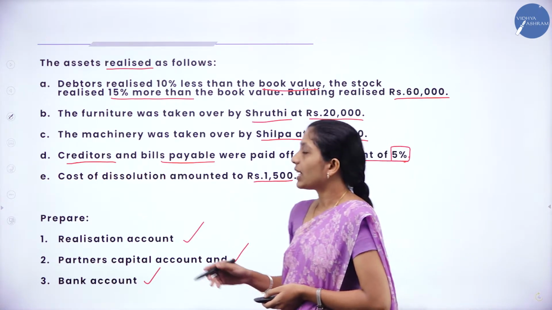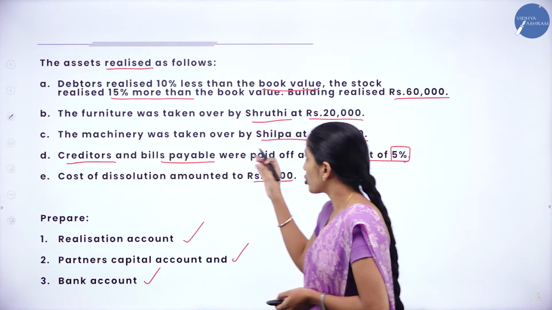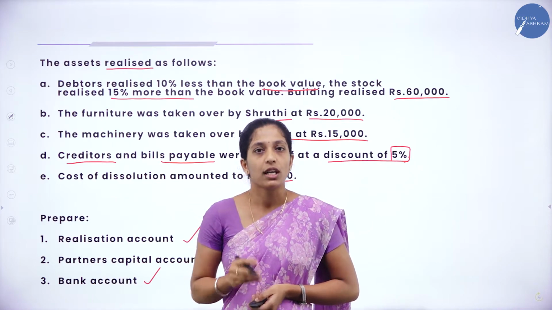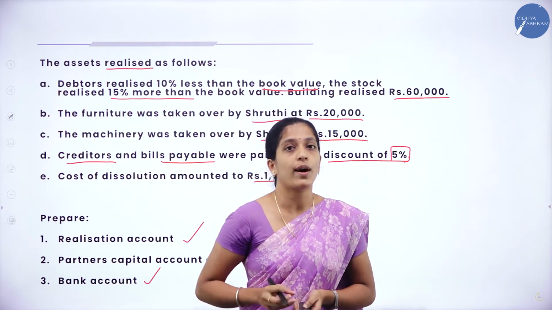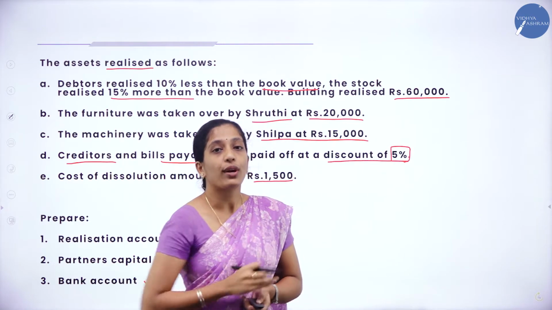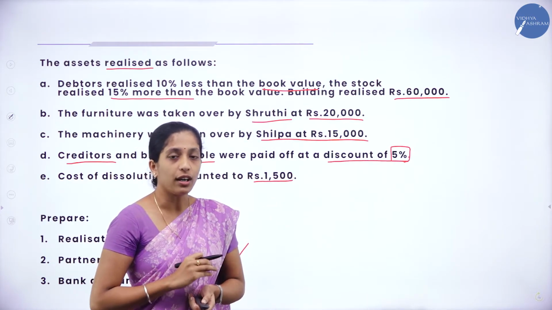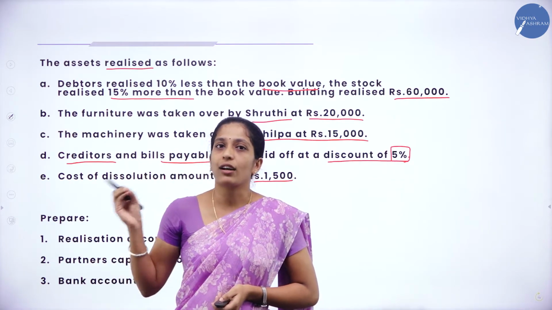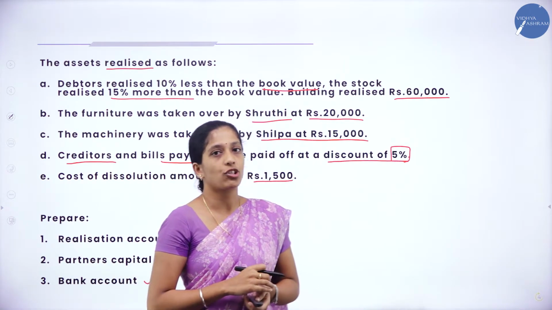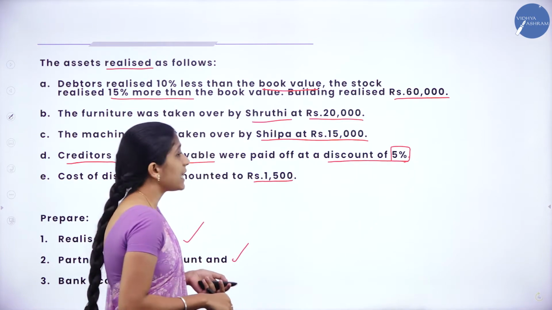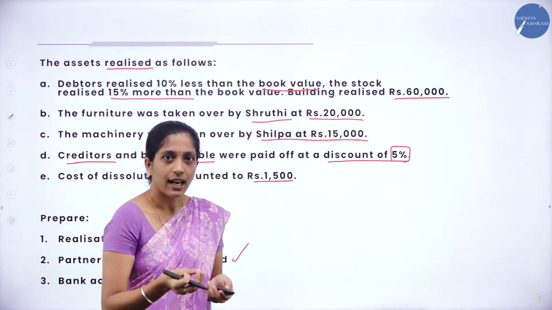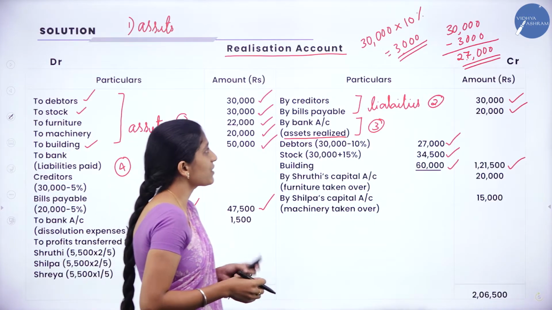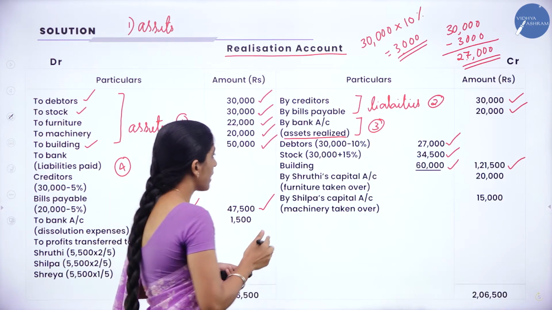Now what they have done, furniture is taken over by Shruti and machinery is taken over by Shilpa, and they have given the amount. If any assets are taken over by the partner, then you are going to record in the credit side of your realization account. If any liabilities are taken over, then you will record in the debit side of your realization account. Now here, furniture as well as machinery is an asset, right? So asset taken over, you are going to record in the credit side of your realization account.